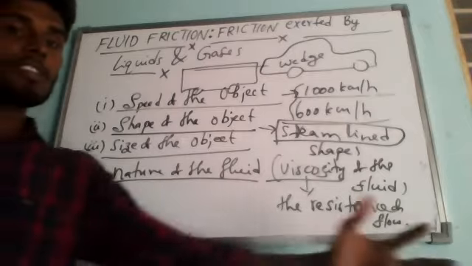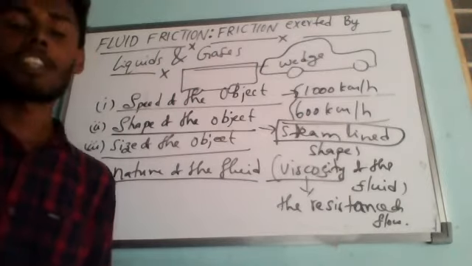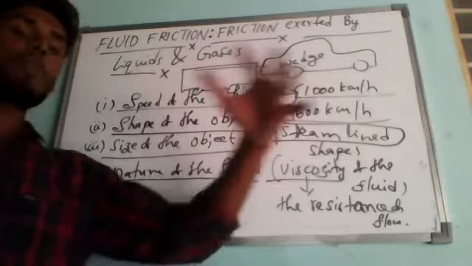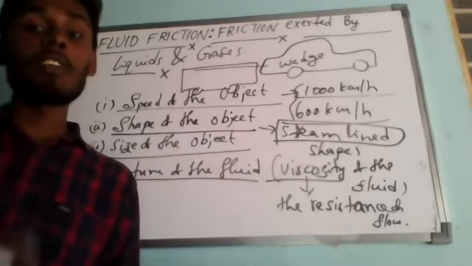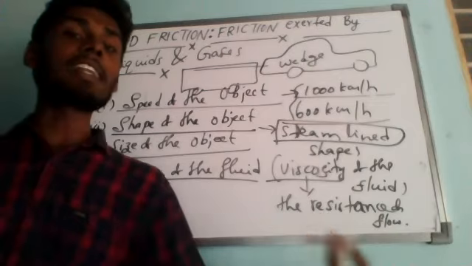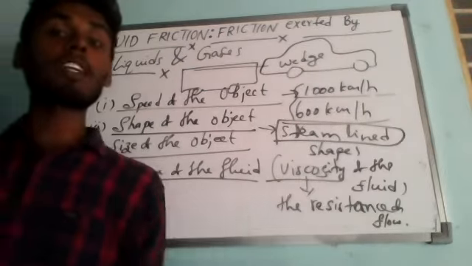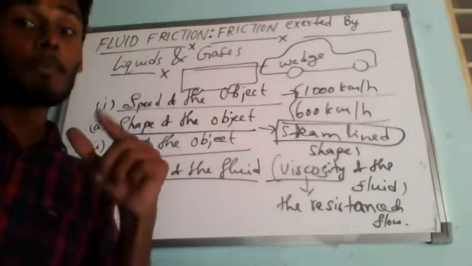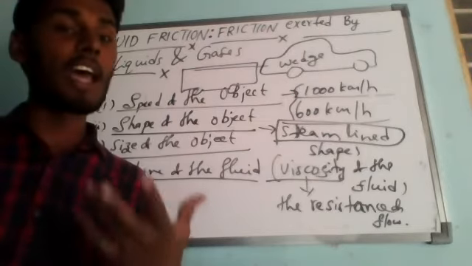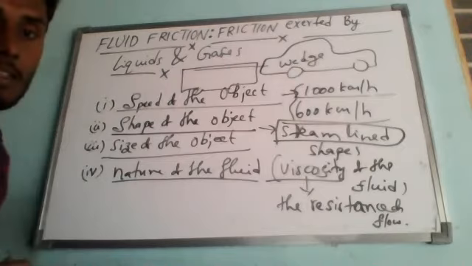The larger the size of the object moving through a fluid, the greater the frictional force. This means that if the size of the object increases, the drag force acting on it also increases. For example, a big aeroplane flying at a particular speed will face more frictional force of air, or drag, than a small aeroplane flying at the same speed.